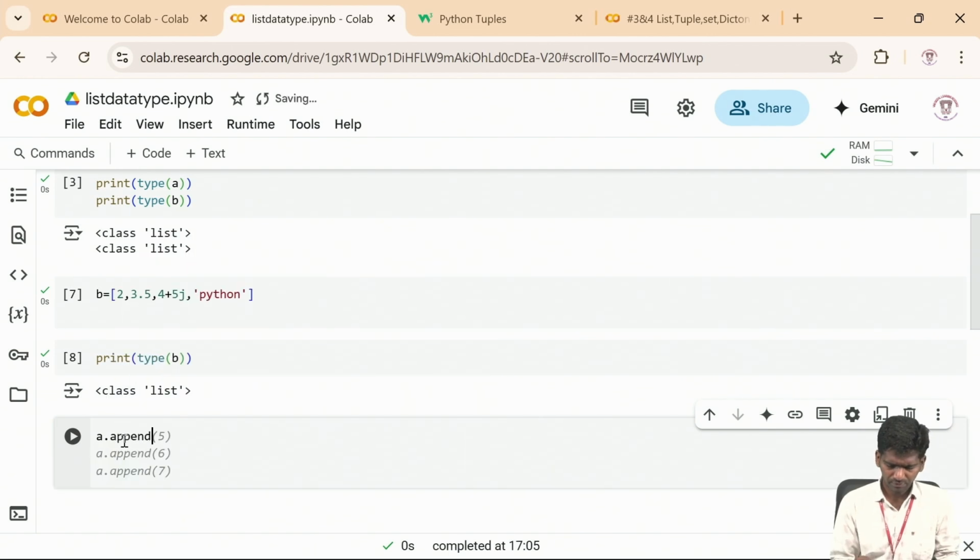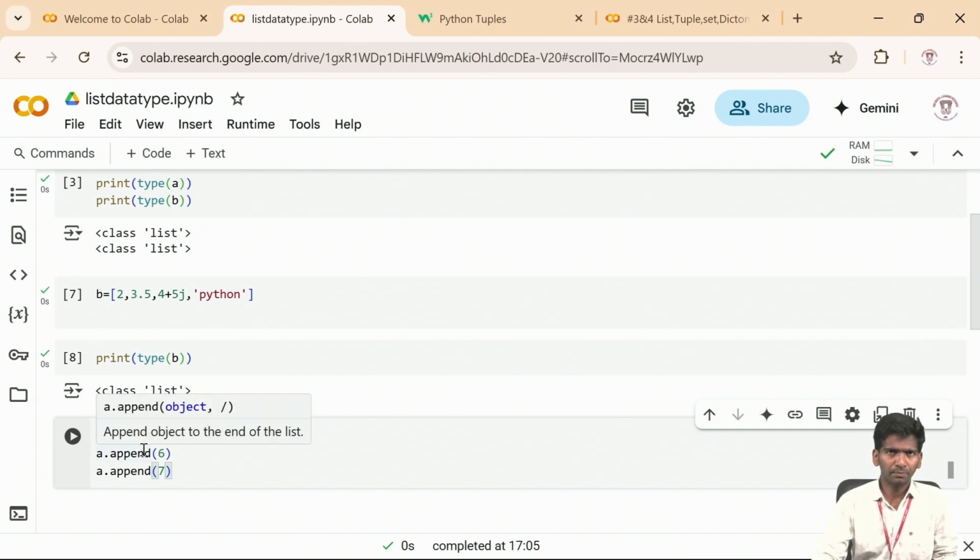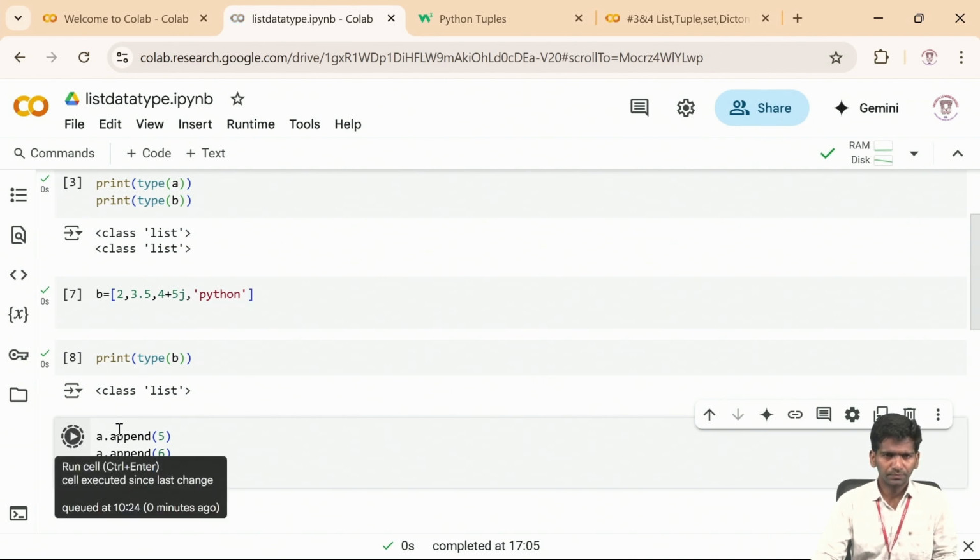A dot append 5. Let me take 5 only. So I'm taking 3 appends. All these elements will be added to this list.